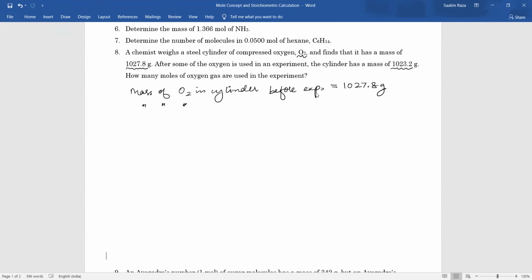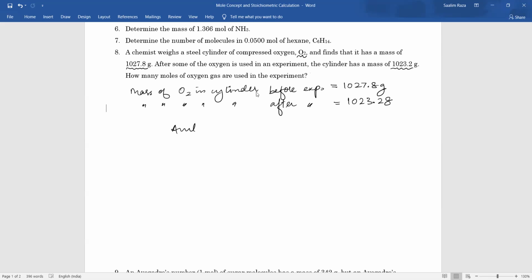Mass of O2 in cylinder after experiment is equal to 1023.2 grams.